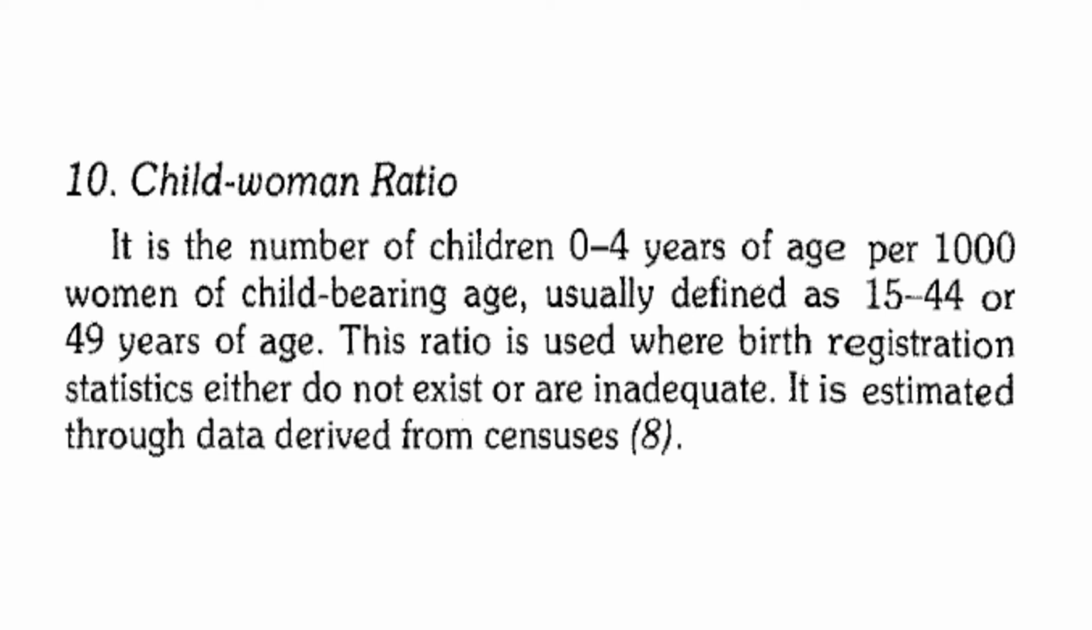The next indicator is child woman ratio. It is the number of children 0 to 4 years of age per 1000 women of childbearing age, usually defined as 15 to 44 or 49 years of age. This ratio is used where birth registration statistics either do not exist or are inadequate. It is estimated through data derived from the census.